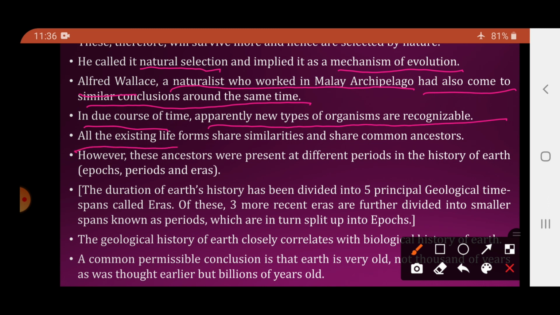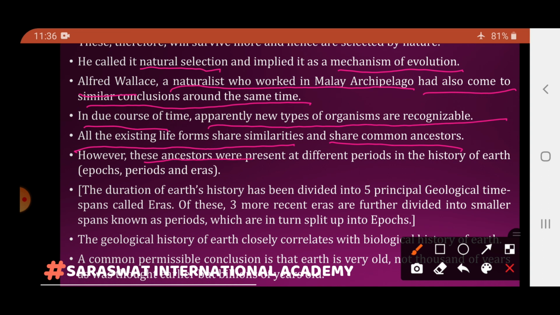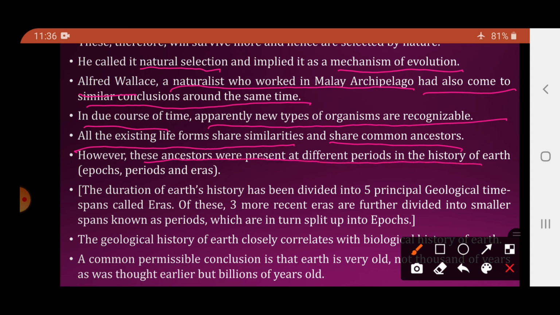All the existing life forms share the similarities and share common ancestors. However, these ancestors were present at the different periods in the history of the earth. These periods are called epochs, periods and era. So अपने जो ancestors हैं, they were present at the different periods in the history of the earth, and the history of the earth can be divided into epochs, periods and eras. Now what is that?